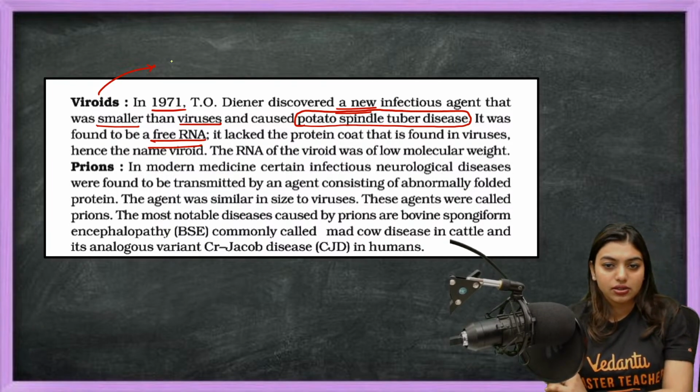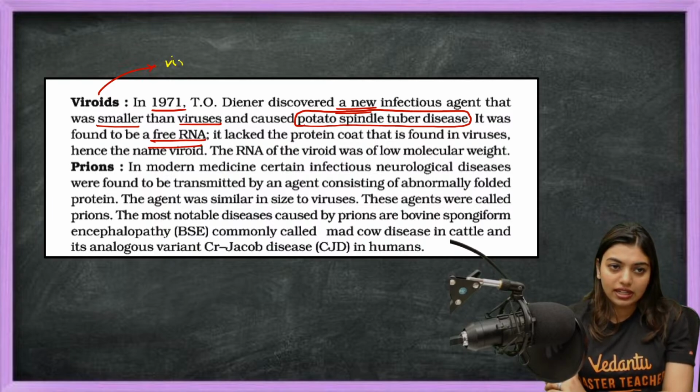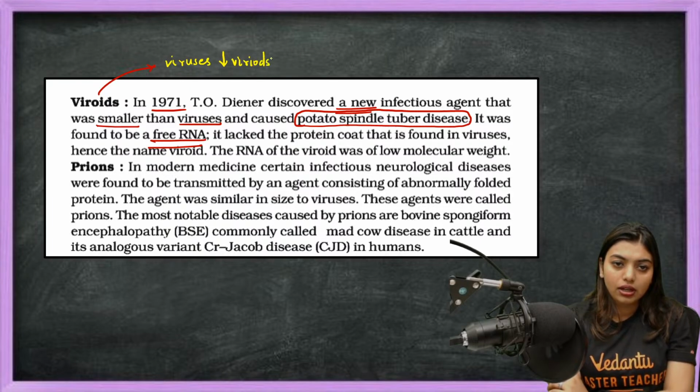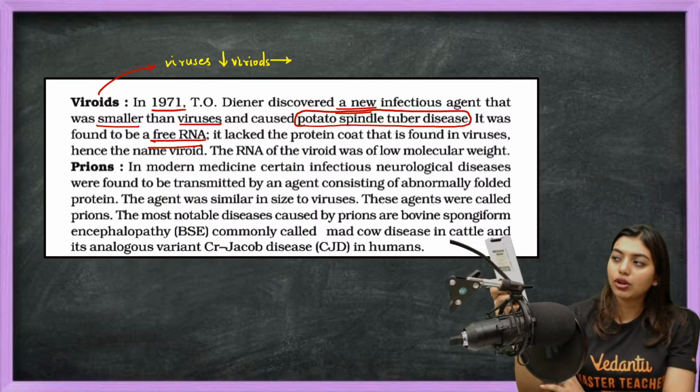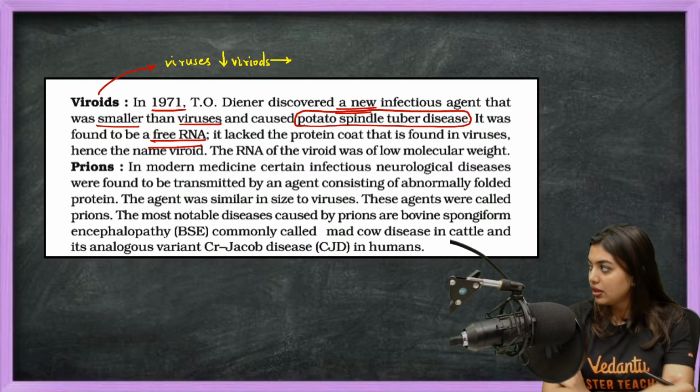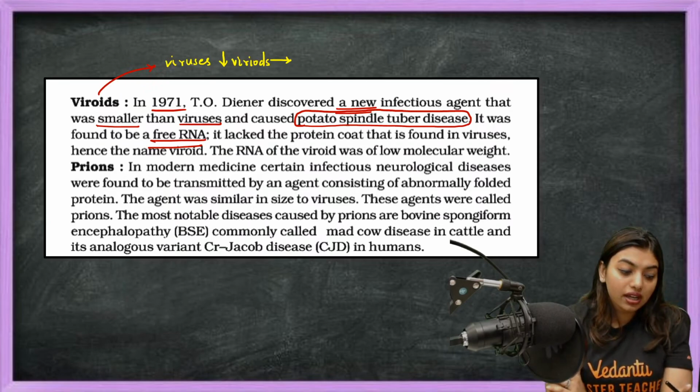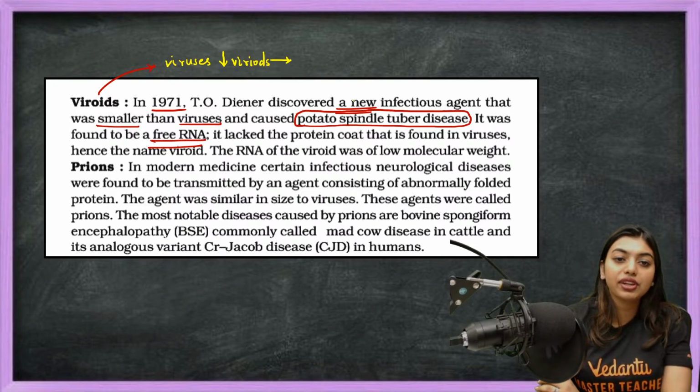Students, a new infectious agent which is smaller than virus. So virus is there, and smaller than that, viroid is there. Now what do viroids have? Viroids have only free RNA.